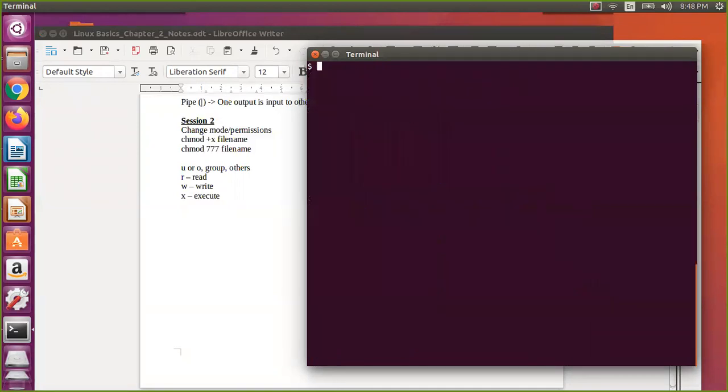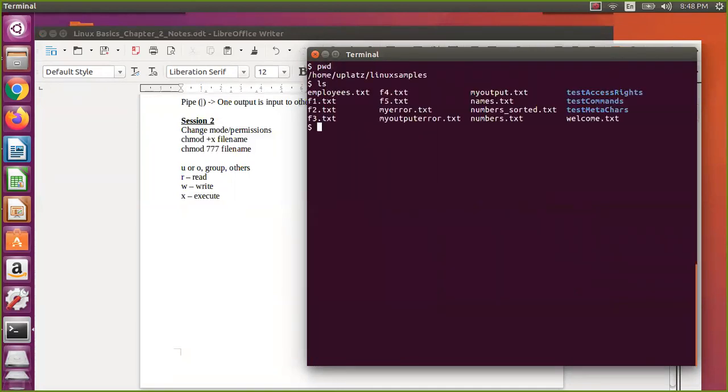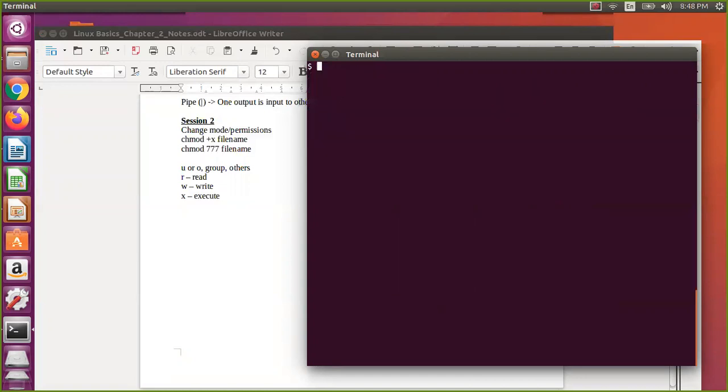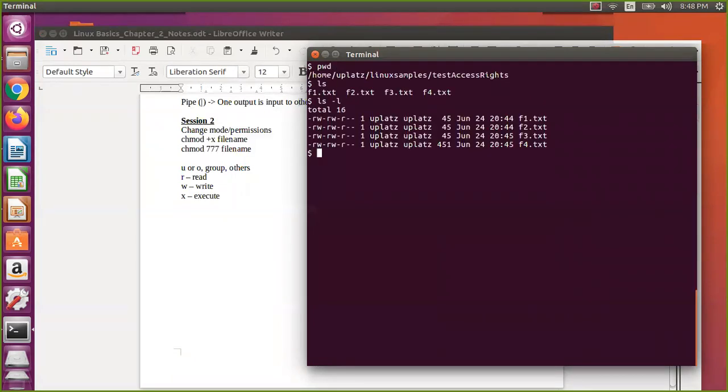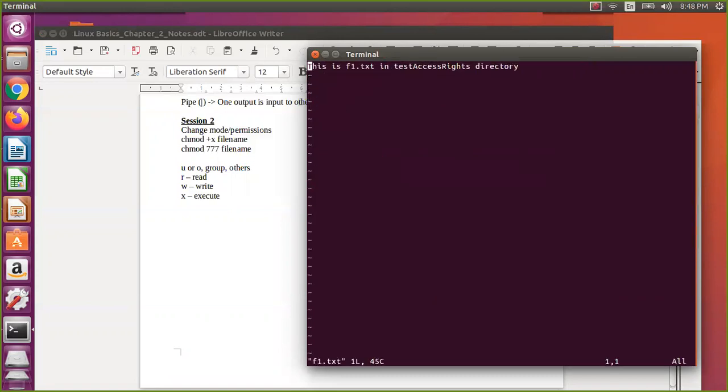Let me clear the screen, Control L. Now we are here, Linux samples. Okay, I don't want to be in the Linux samples. We'll go to test access rights. Okay, so now I am in the test access rights. I have this one. Now let us assume I say cat f1.txt actually. You are able to see that particular one. Now ls minus l, you are able to see that. Now I say vi, you are able to see this one.